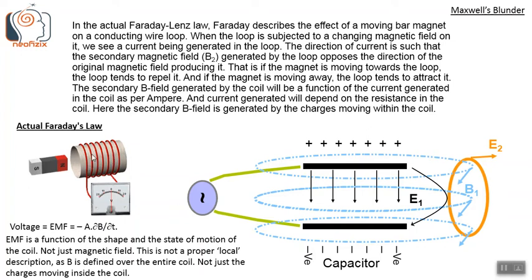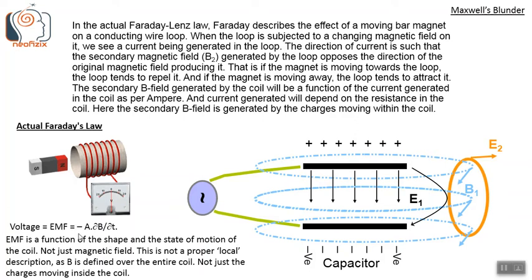The secondary magnetic field, or B field, generated by the coil will be a function of the current generated in the coil, as per Ampere. The current generated will depend on the resistance in the coil. Here the secondary B field is generated by charges moving within the coil.